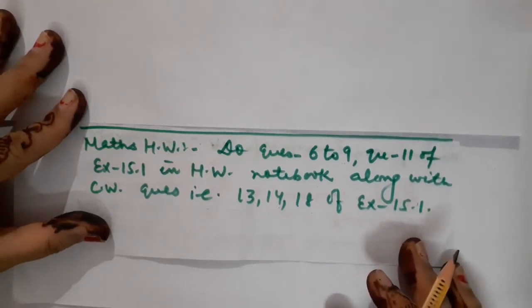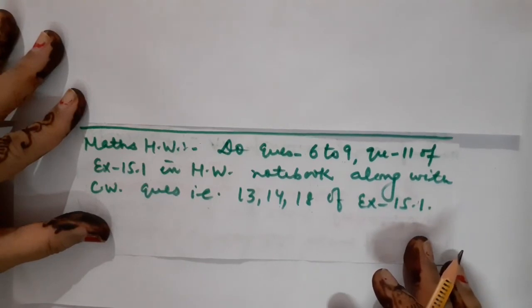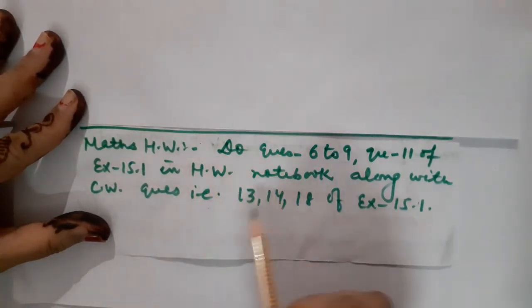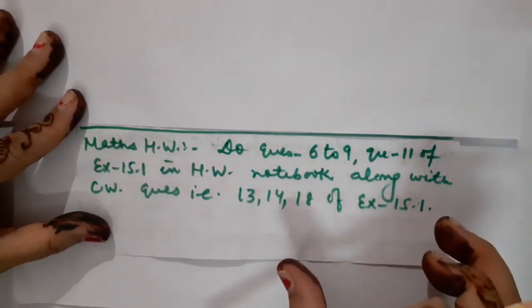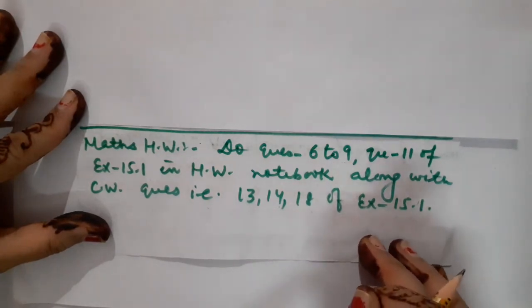So that's it for the day. I hope you all have understood whatever was taught today. And children, one more thing: it is very important that you make complete notes of all the information I gave you related to a well shuffled pack of 52 cards. Those things also you are supposed to write down in your mathematics homework notebook.